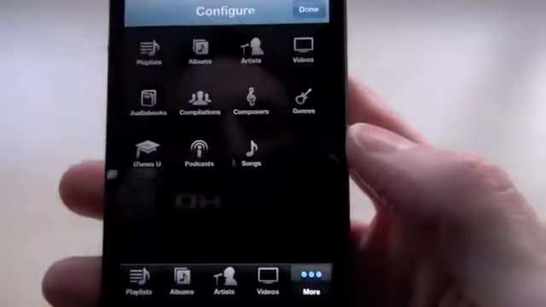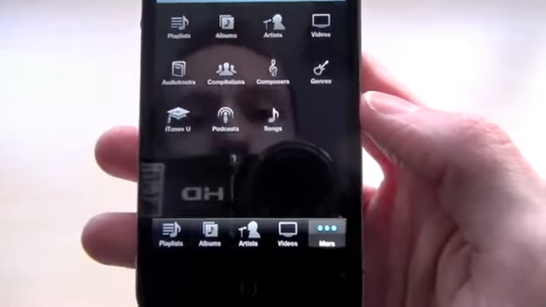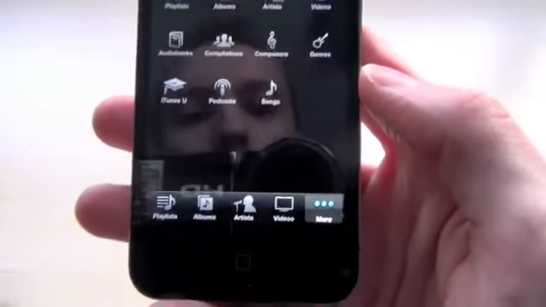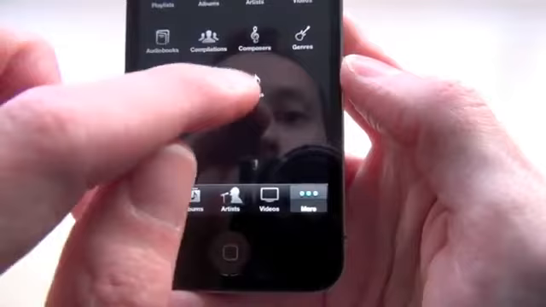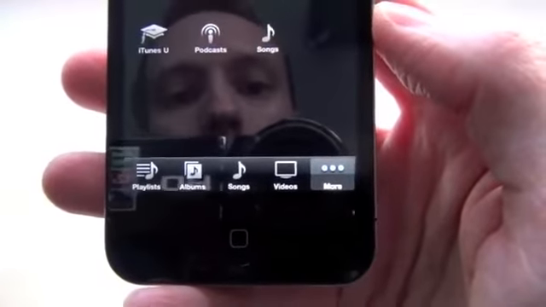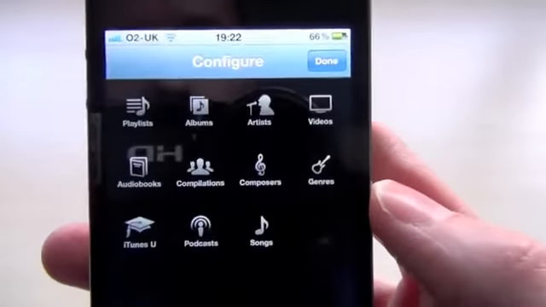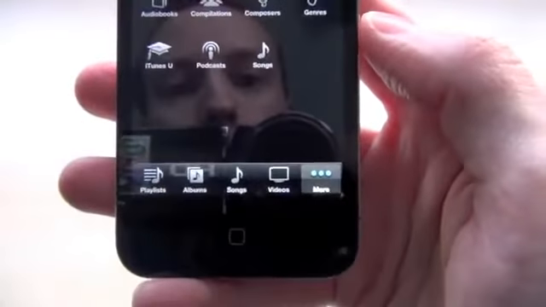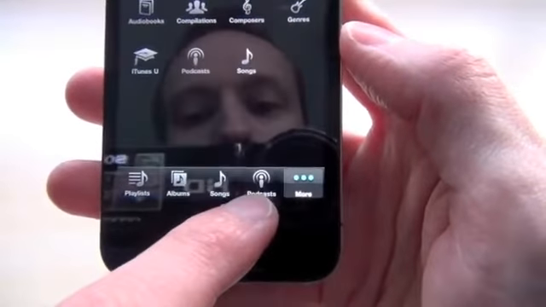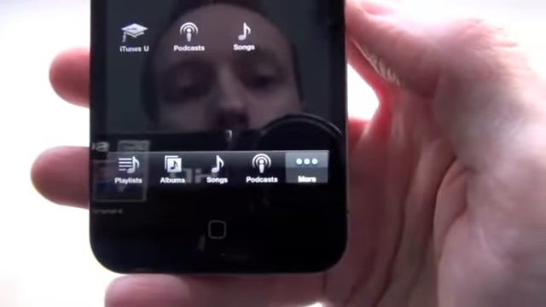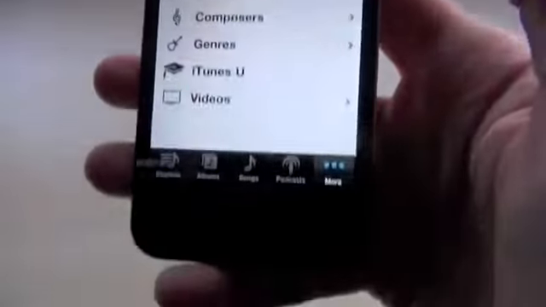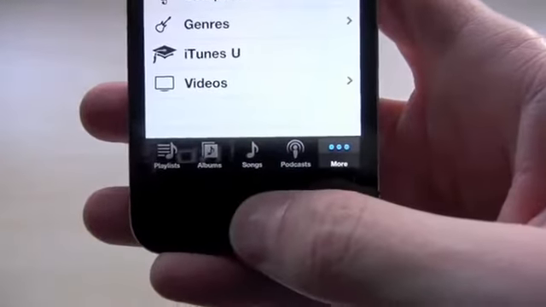If you hit edit, it brings up another window and you can drag onto the bottom here your most preferred choices. So if I want to access songs rather than artists, just drag songs to the bottom here. It replaces artists with songs and moves artists up into the list. And you can do that with pretty much anything. So if I want to get rid of videos and put podcasts in, just simply drag it down and it replaces videos. When you're done, you just click the done icon in the corner and it's all changed for you.